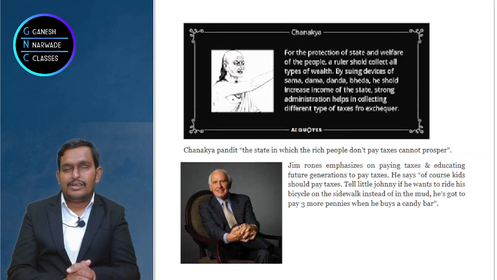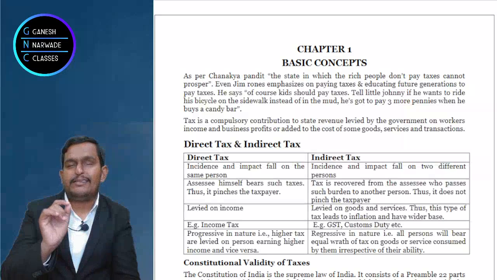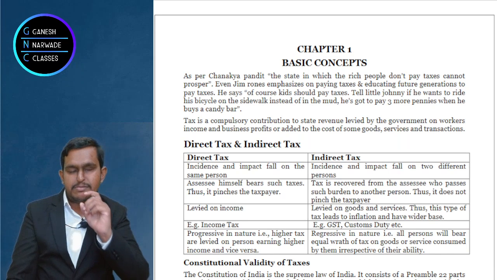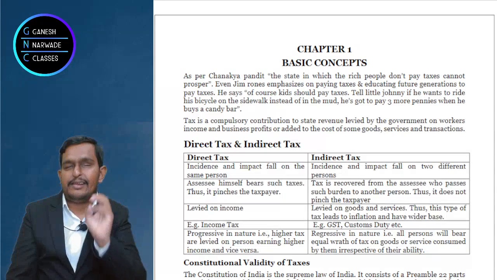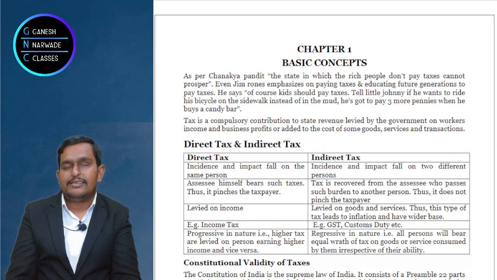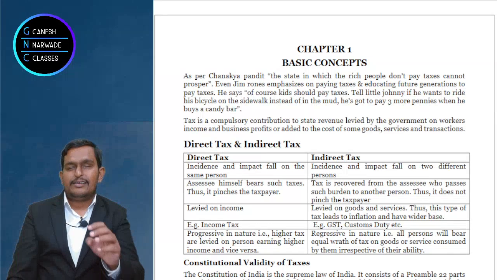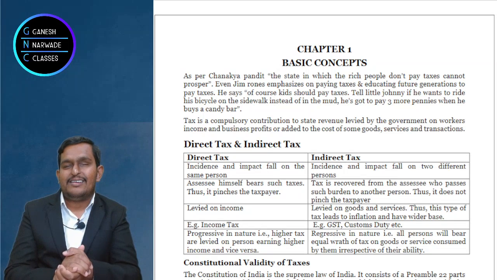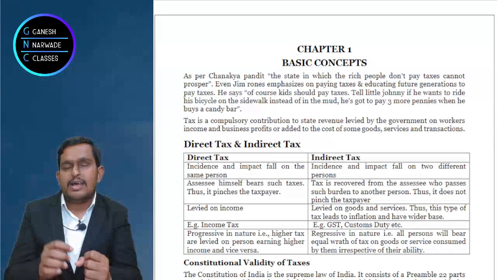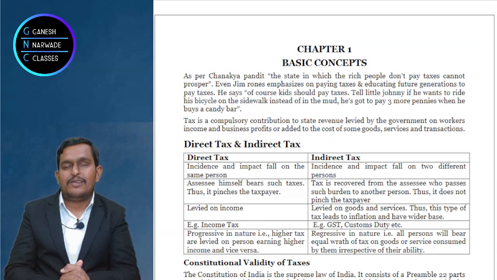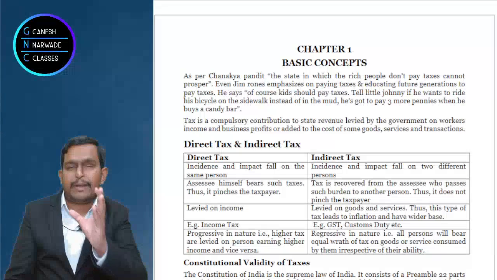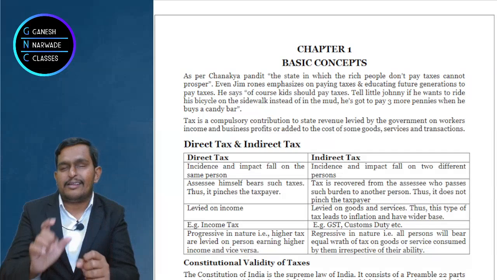See, tax is a compulsory imposition by the government. So who imposes? Government. What do they impose? Compulsory monetary charge, right? On the people, on the organizations. Whether as a part of the income the people have to pay, or when people purchase goods, a part of the price of the goods can also be in the form of taxes. So you not only pay the price of the goods, plus some amount of taxes you pay.